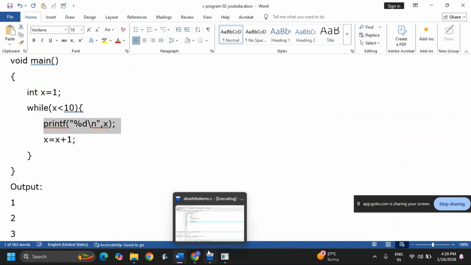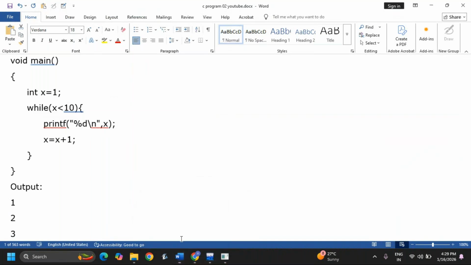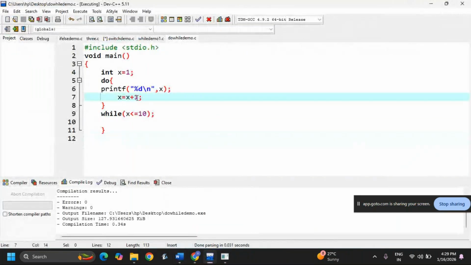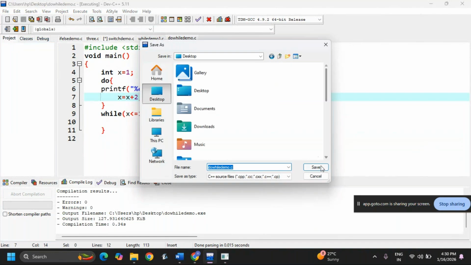Okay, now the next loop is the for loop. I think in the same program, if you change x is equal to 2, odd numbers will come. Okay, now I am saving, save as on the desktop.